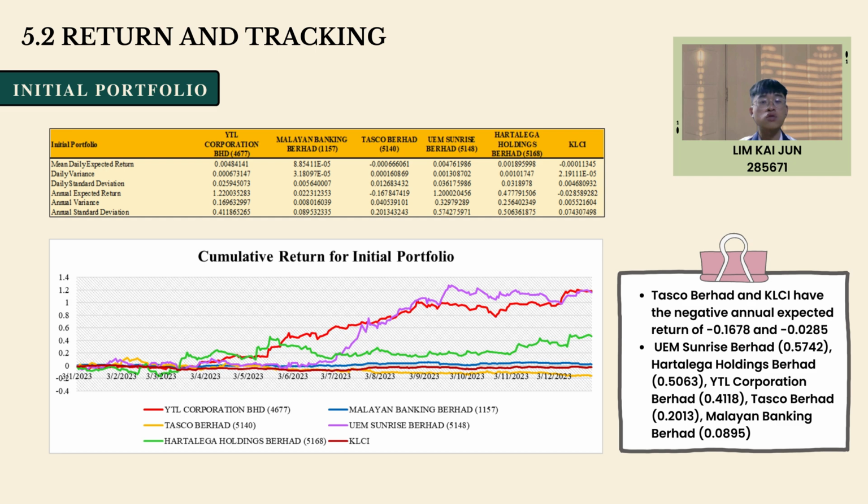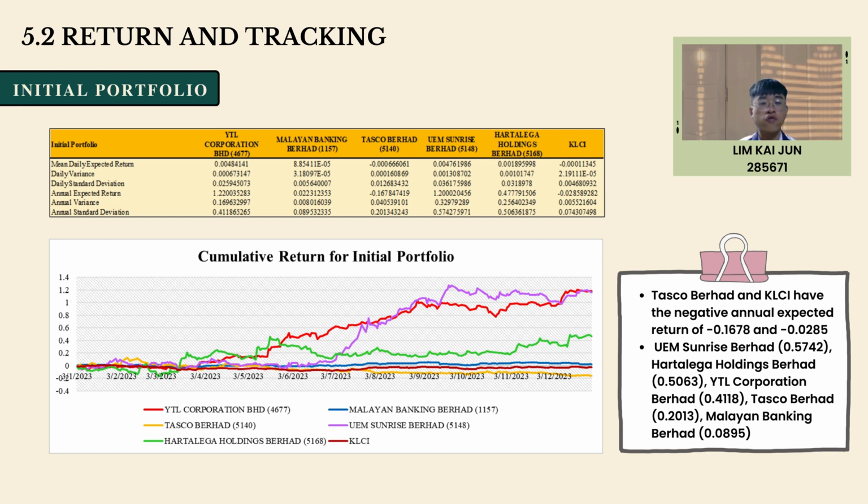However, investment always includes risk, as measured by the standard deviation of each stock. Based on the table, we can observe that UEM Sunrise Berhad has the highest standard deviation with 0.5742, followed by Harta Lega Holding Berhad 0.5063, YTL Corporation Berhad 0.411, Tesco Berhad 0.2013, Malayan Banking Berhad 0.0895, and KLCI 0.0743. A high standard deviation can be considered a high risk investment. Hence, we should invest in different stocks with different levels of risk to achieve a balance between generating the highest return and managing risk in our portfolio.